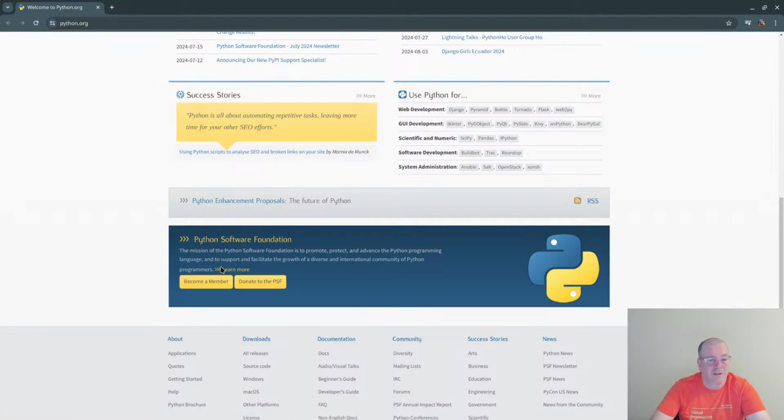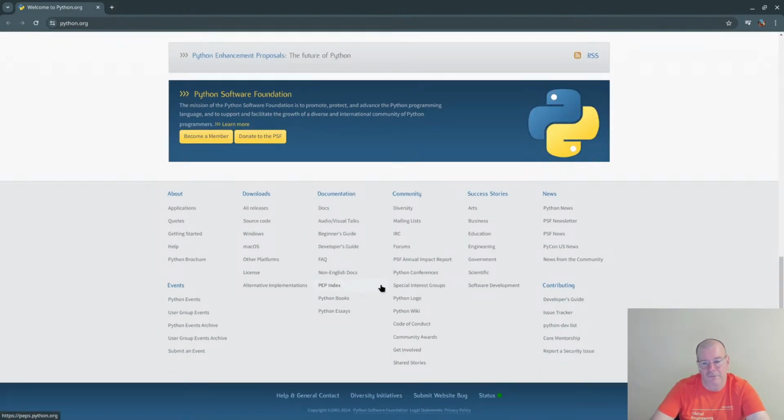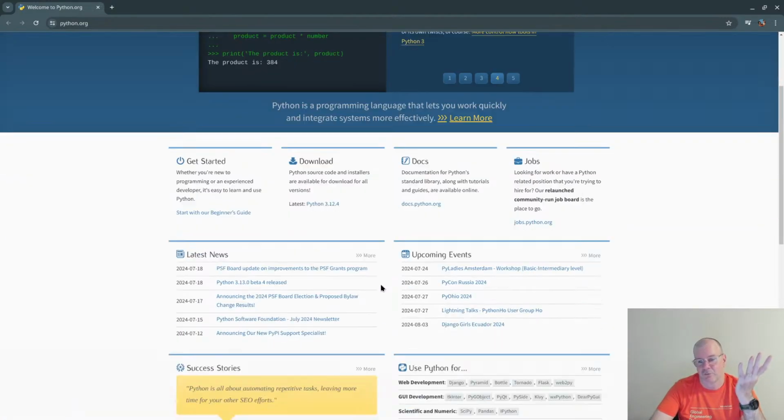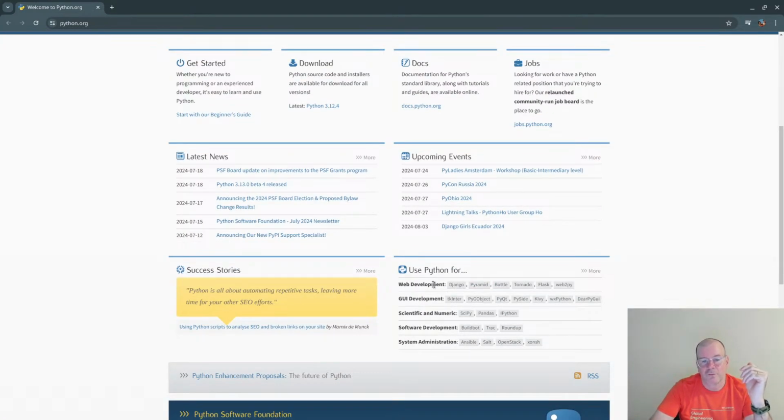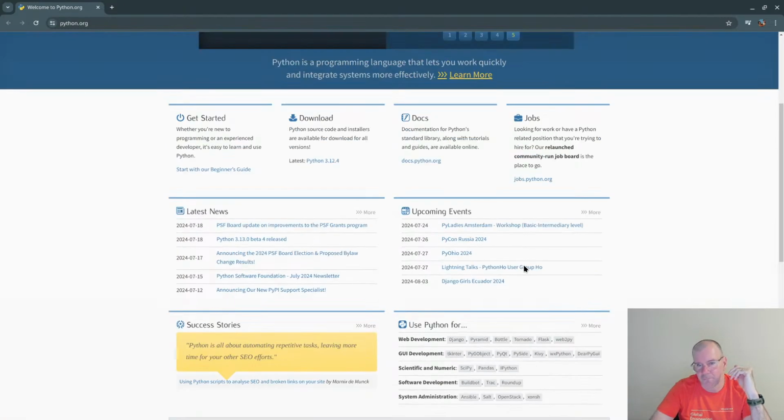You can even become a member of the Python Software Foundation. You can make some donations because they use the idea of free code. And look at how many tools use Python, and there are many different things that you can do.